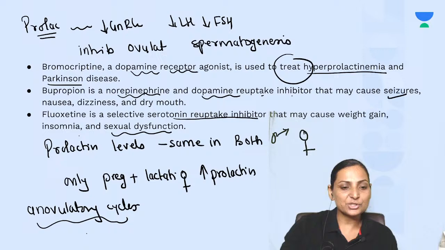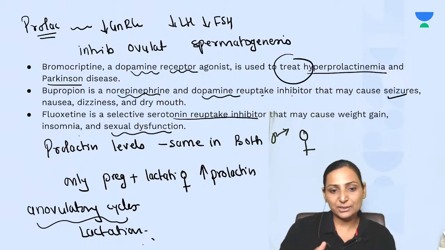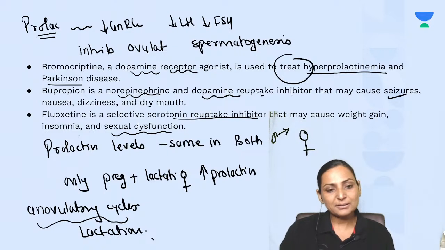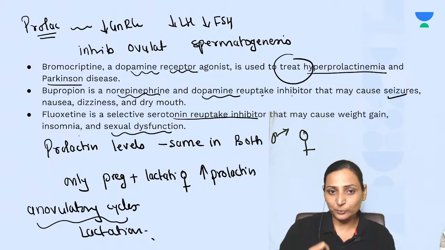This is physiologically present at the time of lactation, and therefore it is said that during lactation it is a natural contraceptive for the female, though it is not very hard and fast, but the cycles are anovulatory. Right? So one of the very important effects of prolactin is to inhibit GnRH. Both males and females can suffer from infertility with high prolactin levels.